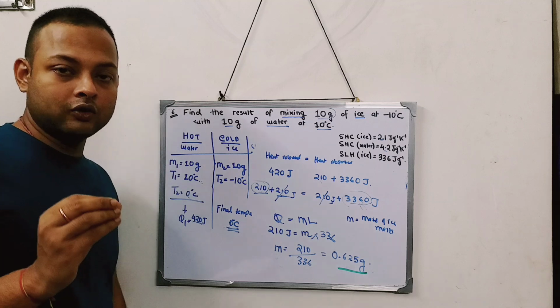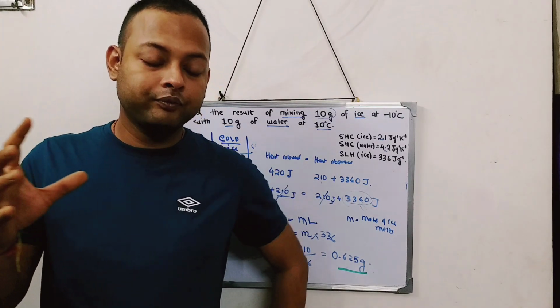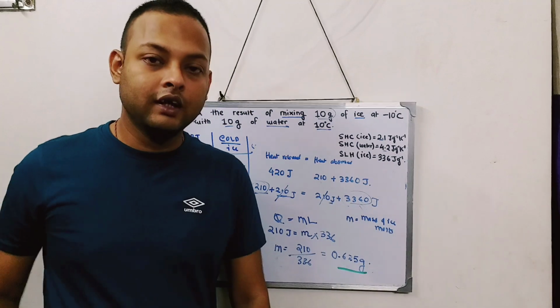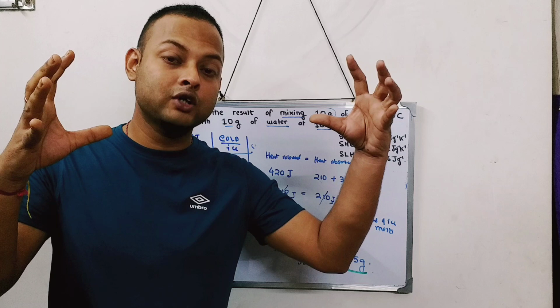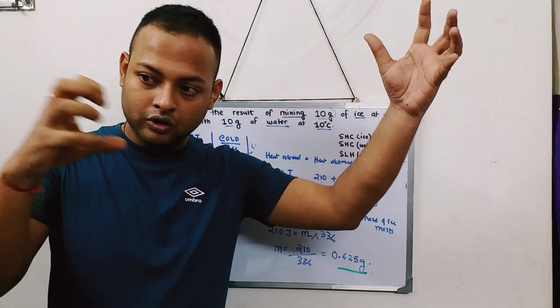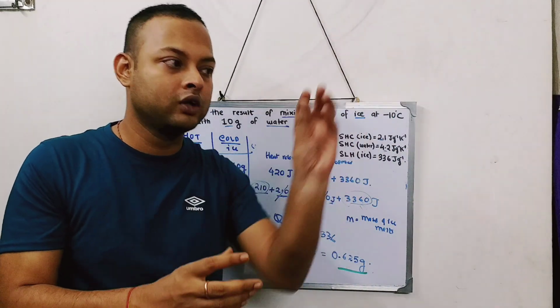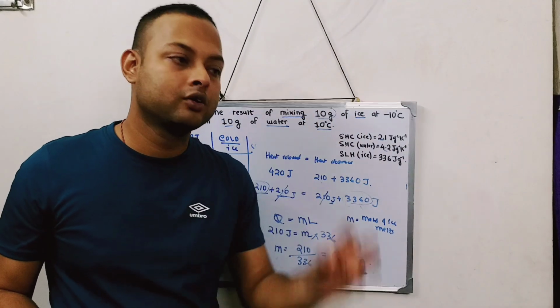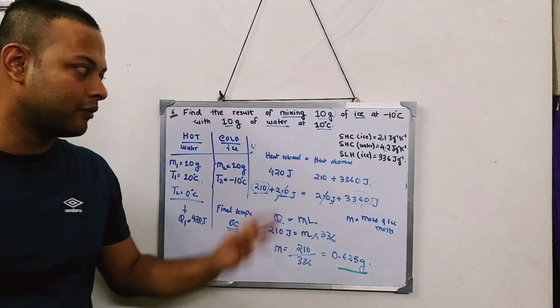Just remember the concept that the amount of heat released by the hot body is very less, while the amount of heat required to melt the ice is very big. So this small amount of heat won't be able to melt the entire ice. Only a part of the ice will be melted, and I found out how much. This is what is happening in this sum.